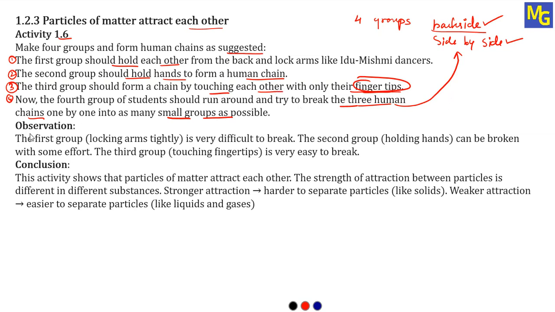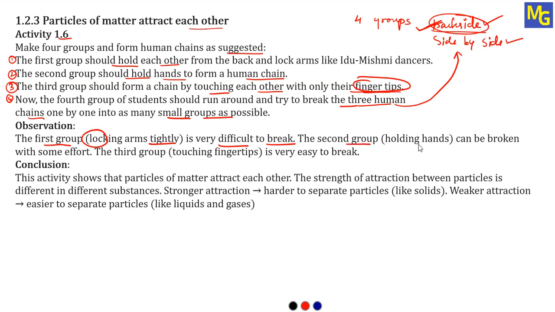Now, what is the observation? The first group is locking arms tightly. As I told, in the first group all the students are holding their hands from the back side. Because they are holding hands from the back side, it is like you have prepared a lock in the chain, which is very difficult to break. So the fourth group of students cannot break the chain prepared by holding the hands from the back side, because it is tightly held together.